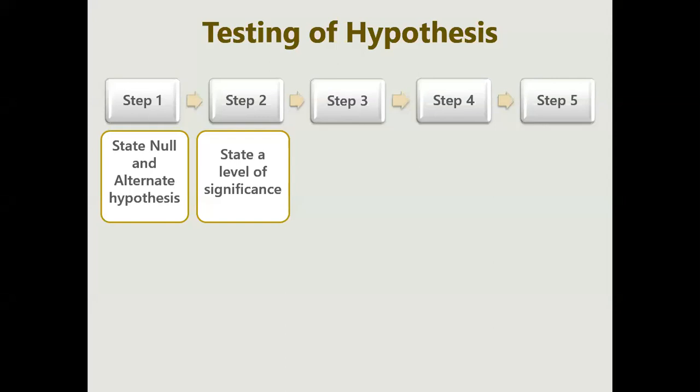Clear? Did you understand? Once more. Did you understand the null and alternate? Yes. Okay. Now we will check our second step, state the level of significance.